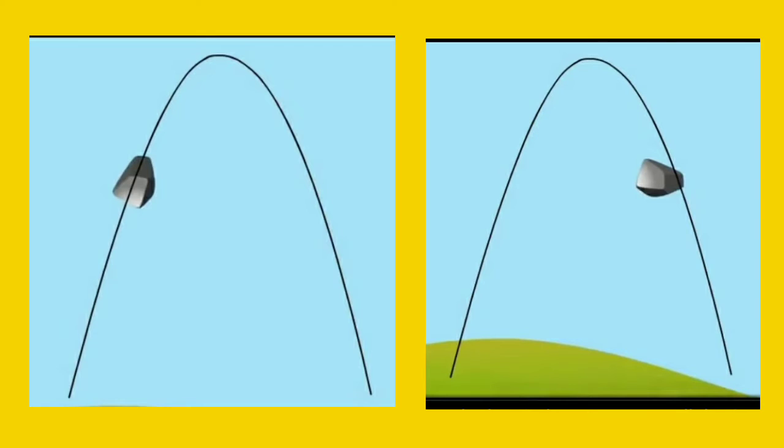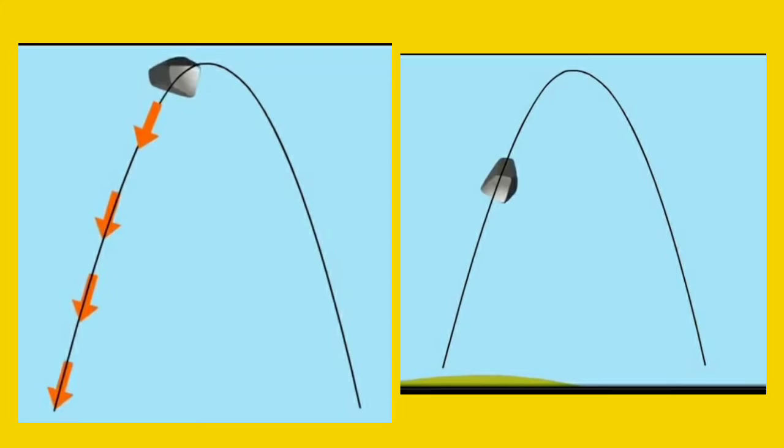Why doesn't the stone move up all the time? Why does it fall down after reaching a certain height? What does its maximum height depend on? Can you answer this, children? The answer to all these questions is that the earth attracts every object near it towards itself. And why does it? Because of the gravitational force.